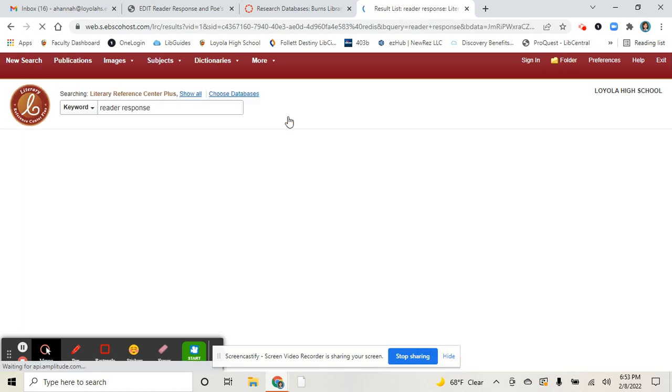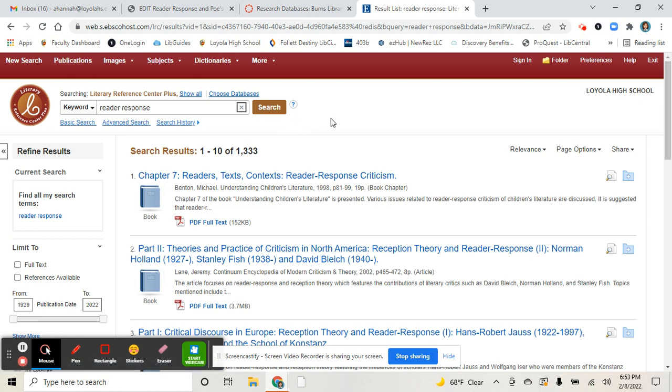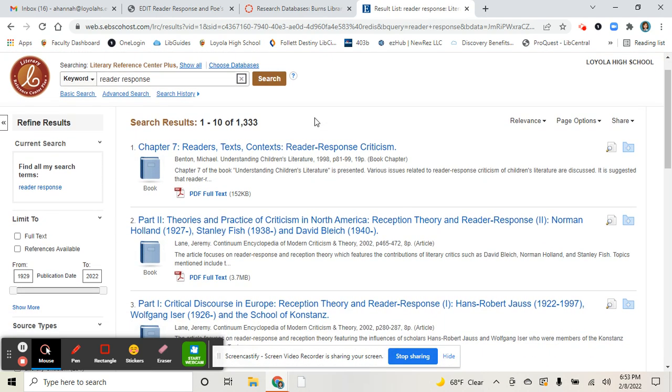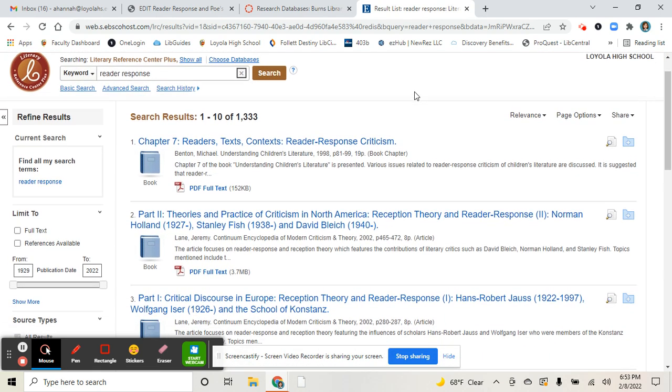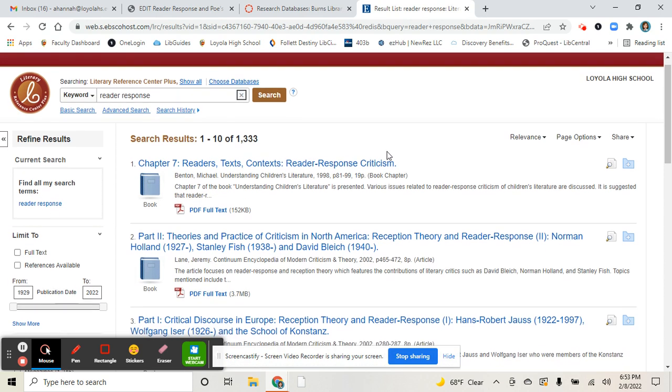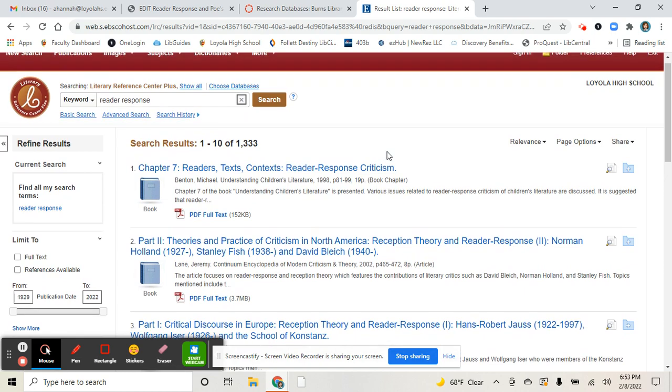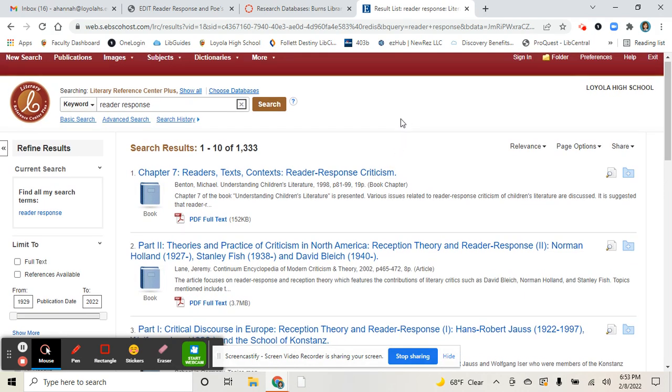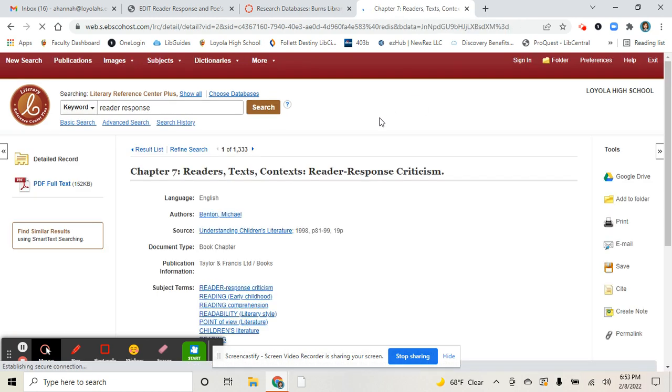This is the painful part of the research process. Not so painful, it's just you kind of have to build on it step by step, especially if you're not sure how the database works. If I already have a gut feeling about it, and I happen to know it because I'm the librarian, I have a lot of practice, and that's what it takes with research, is just practice. So we're trying to help you get through this by having you come to the library. I do this LibGuide for you, and we run these searches and we give you examples.